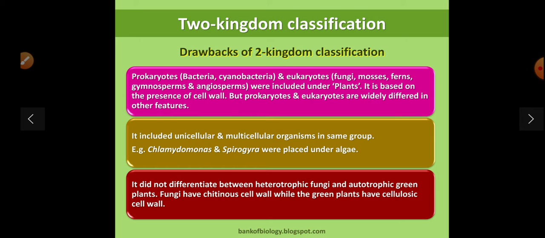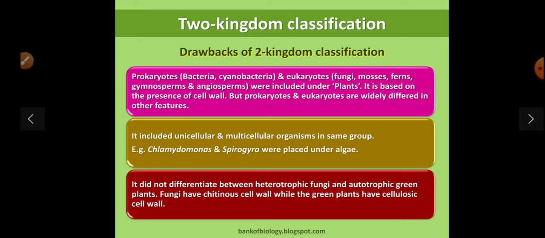Spirogyra and Chlamydomonas were placed under algae. It did not differentiate between the heterotrophic fungi and autotrophic green plants. Fungi have a chitinous cell wall while the green plants have a cellulosic cell wall. These are the basic drawbacks of the two kingdom classification.